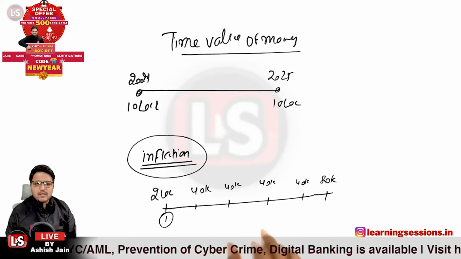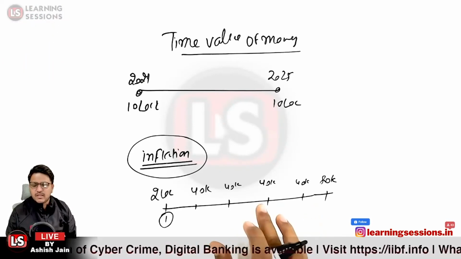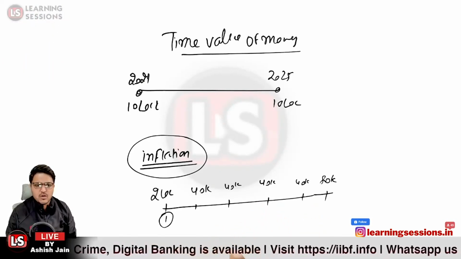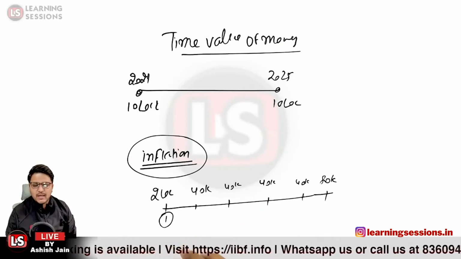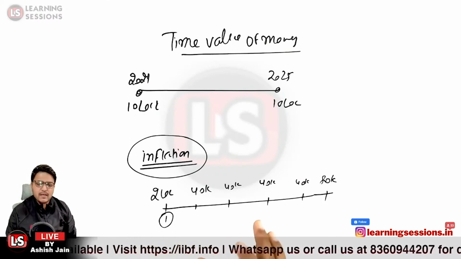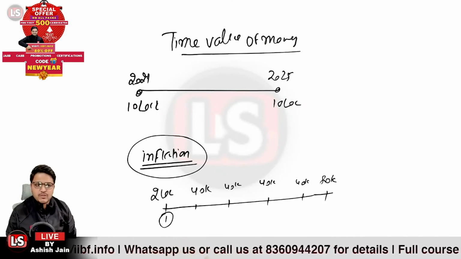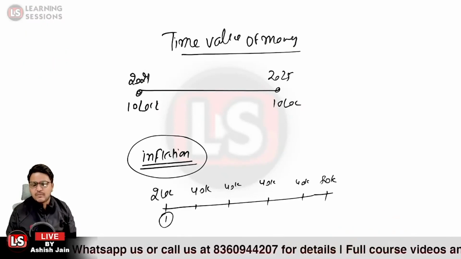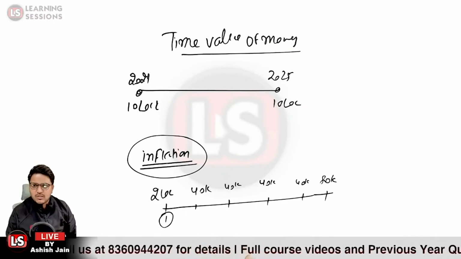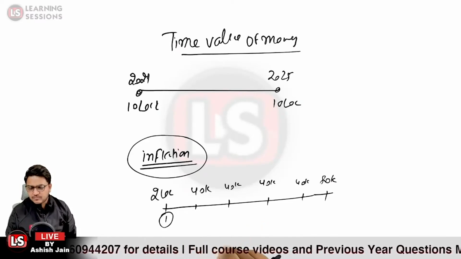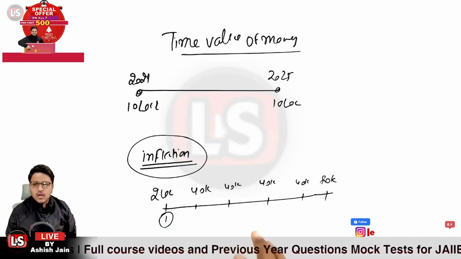Now, would you be investing in this particular investment? Yes or no? So you are basically investing rupees 2 lakh right now, and for each and every year you are receiving 40,000 each, and at the time of maturity you are receiving 80,000 from the investment itself. So would it be appreciable to invest into this investment or not? No. Before we look into that, we need to look into two or three factors.